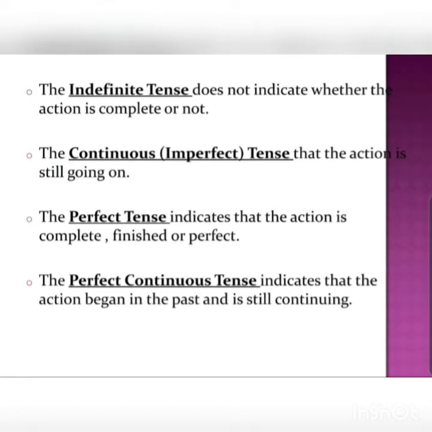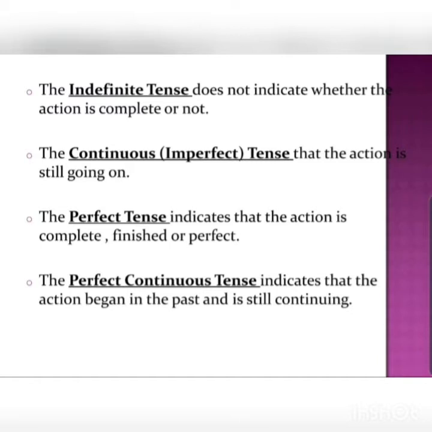Now let's see the meaning of these four different forms. The indefinite tense. The indefinite means it is not definite, so it will not indicate whether the action is complete or not. It will just show the action is happening. That's all. So it can be present indefinite or past indefinite or future indefinite.